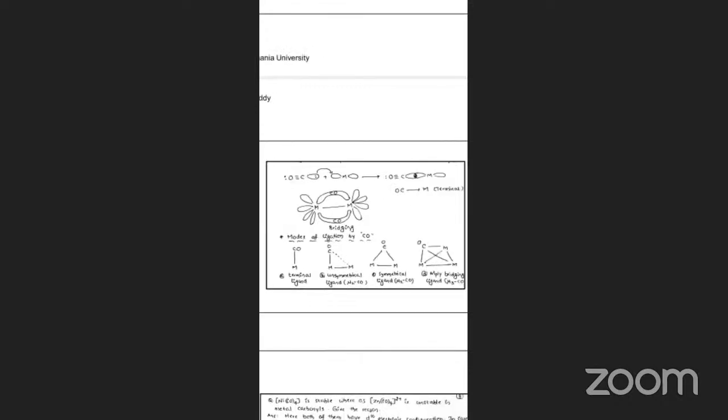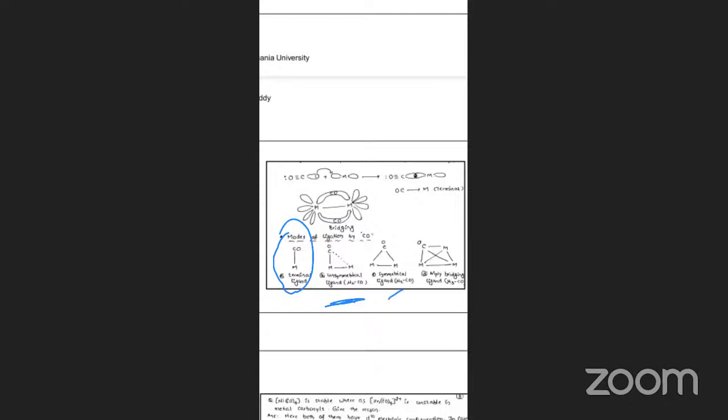So you observe here the binding modes of CO. This is a terminal or linear mode. This is an unsymmetrical bridge. You can observe both metals are there. One bond is a short bond, one bond is a long bond.